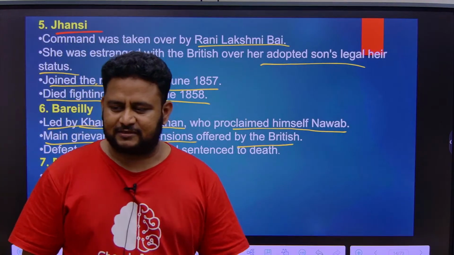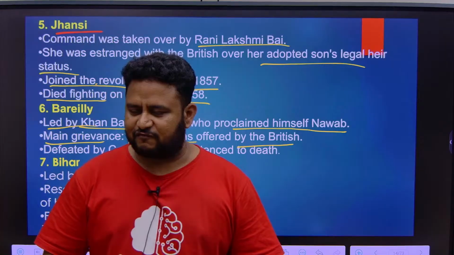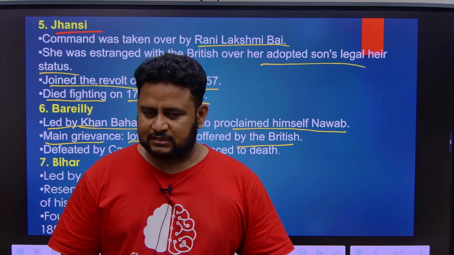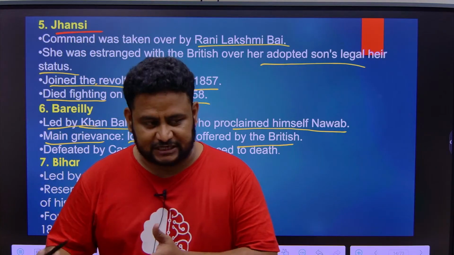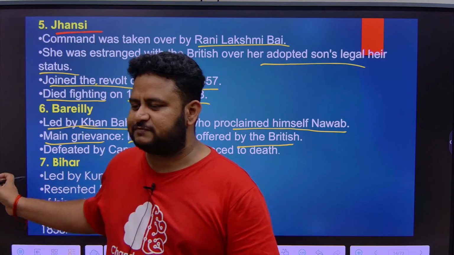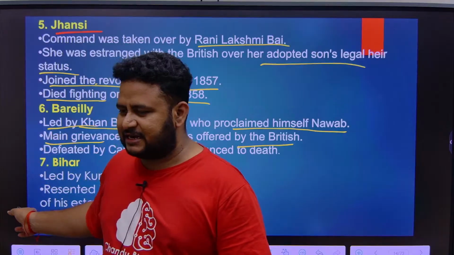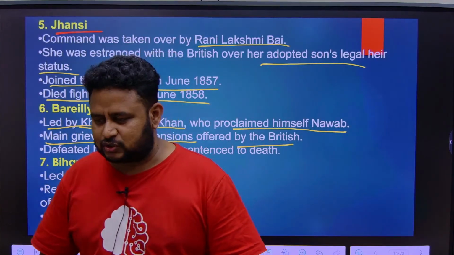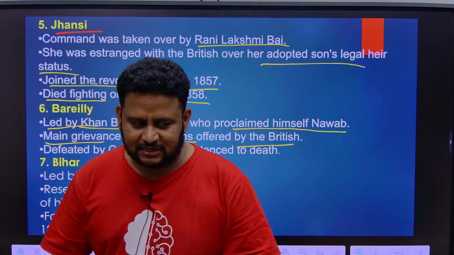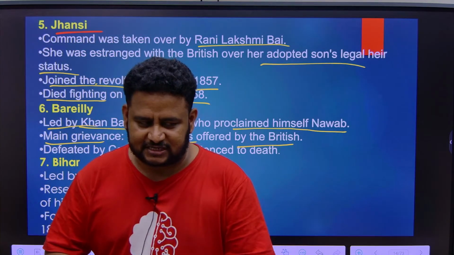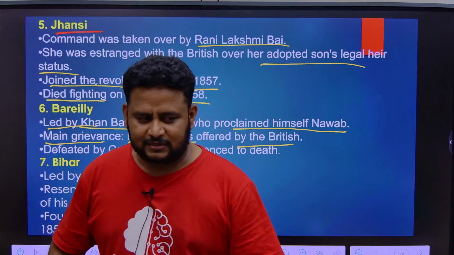There was one more thing. Under the subsidiary alliance or doctrine of lapse, if you give back the kingdom to the British, the kings will receive a pension from the British. But the pension given to Khan Bahadur Khan in Bareilly was very little. So anyway they are giving less pension, and other people around the country are fighting against the British. Let me also use this opportunity to fight against the British. That is what he thought.